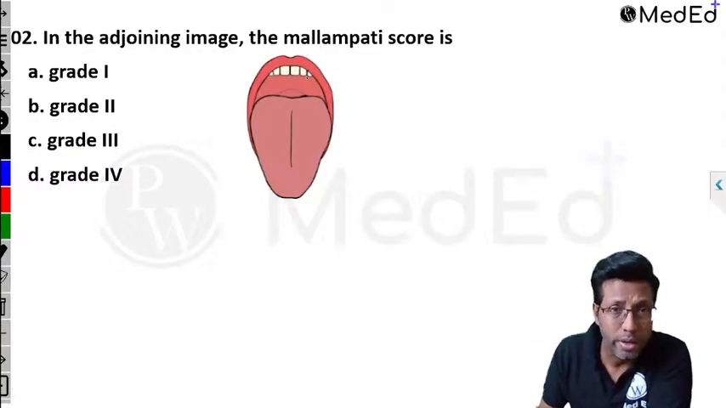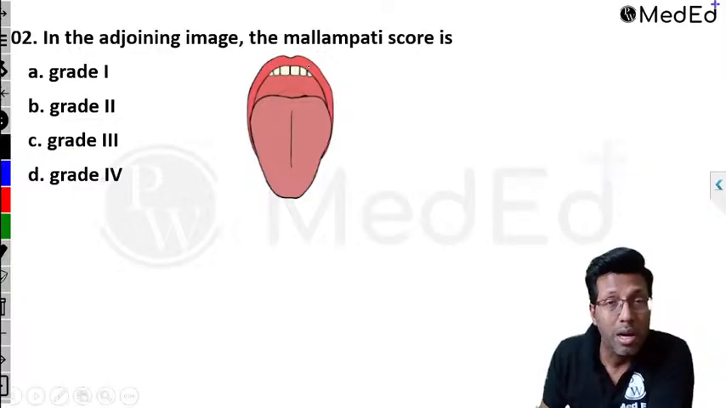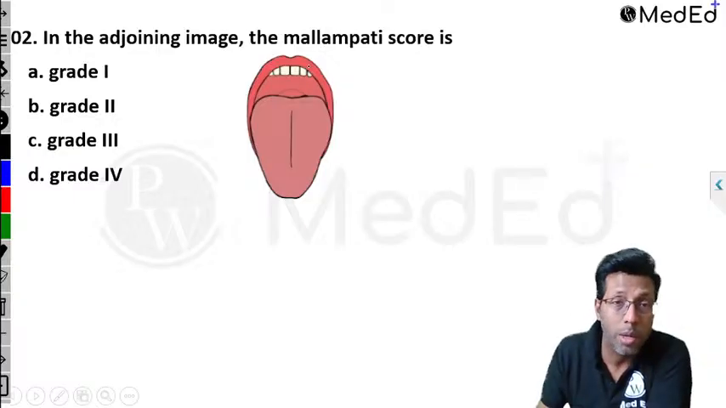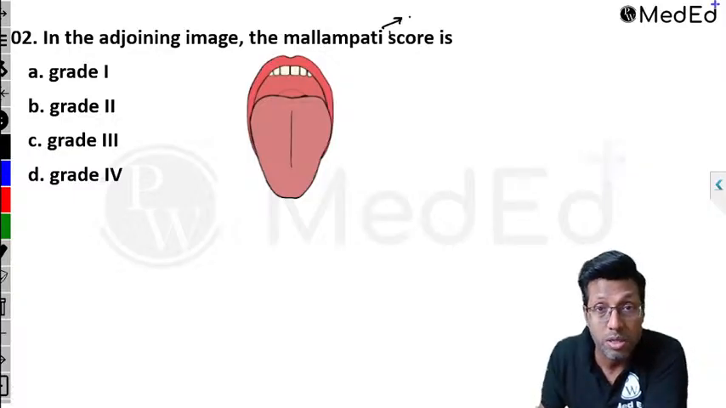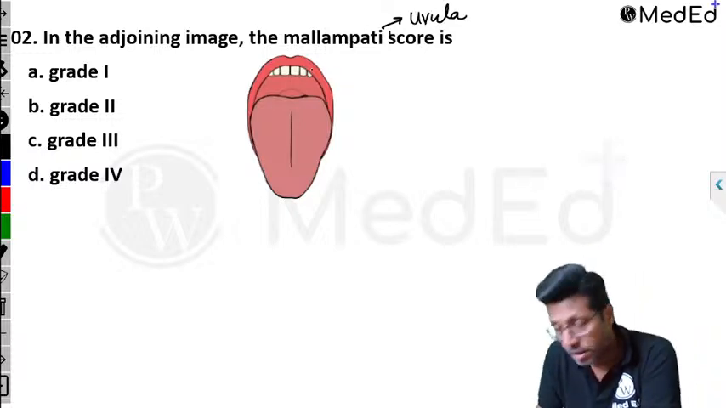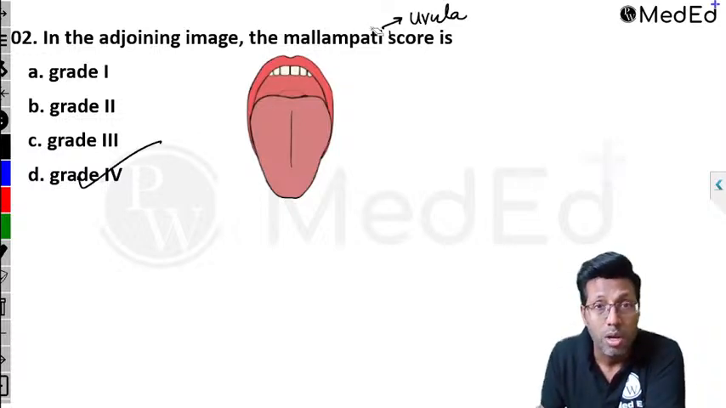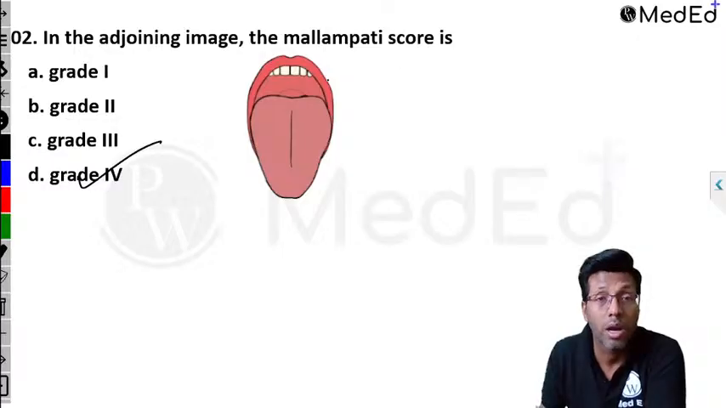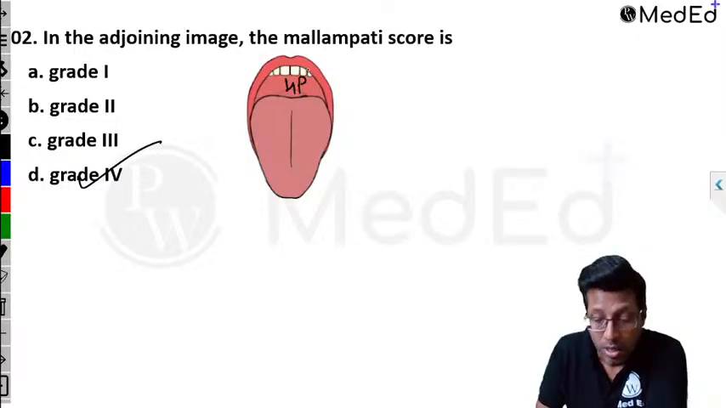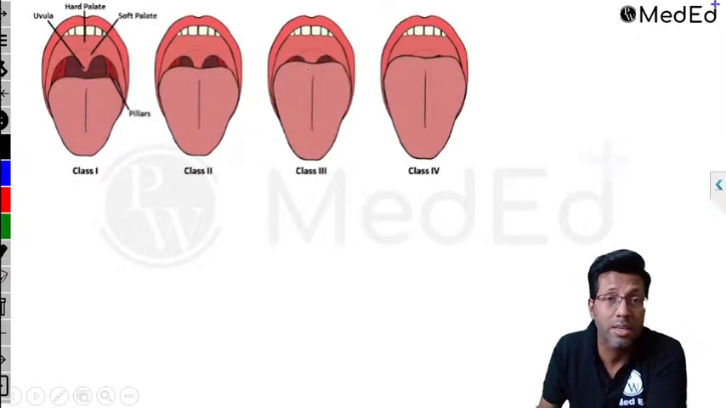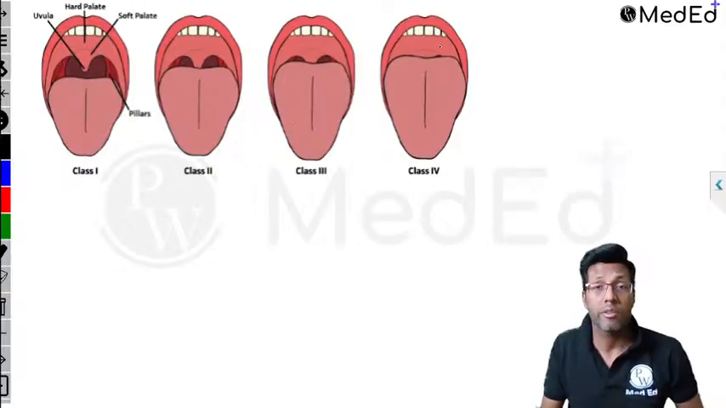So simple question over here, what you can see, you can't see anything because the whole point about Malampatti is that you're supposed to try to see the uvula, right? That one structure which helps you. Correct. The answer here is Malampatti grade 4, because here you can't see anything about the uvula. All you can see is the hard palate.